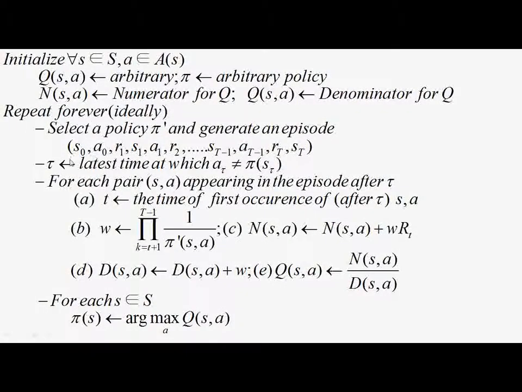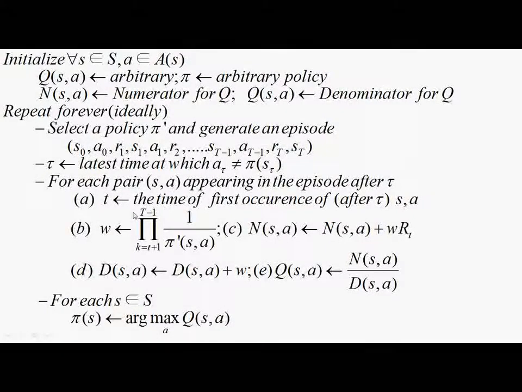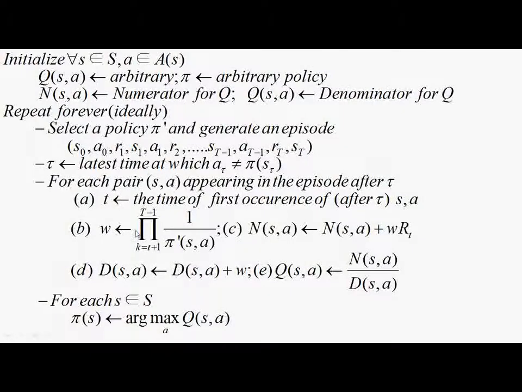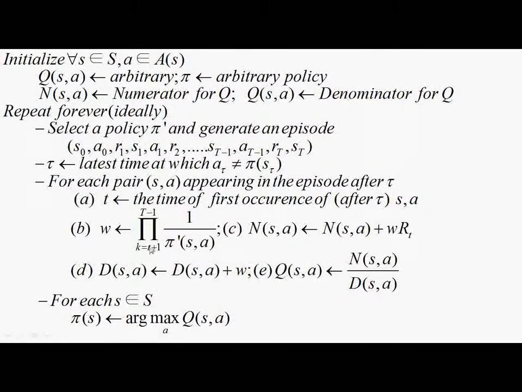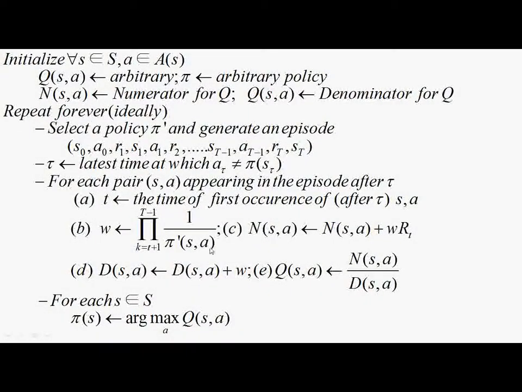And after this time tau, we consider every state action pair that has occurred, and let t denote the time of first occurrence of state action pair s and a. And now we calculate the weight w, which is the product over all k of 1 over pi dash(sk, ak) for k from t plus 1 to T minus 1.